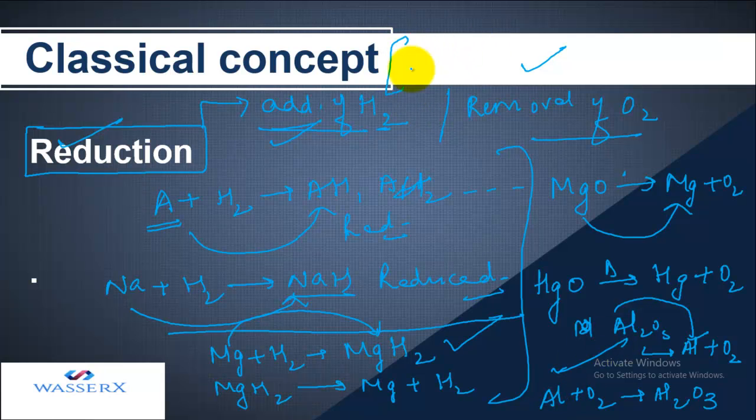The classical concept defines oxidation as addition of oxygen or removal of hydrogen, and reduction as addition of hydrogen or removal of oxygen.